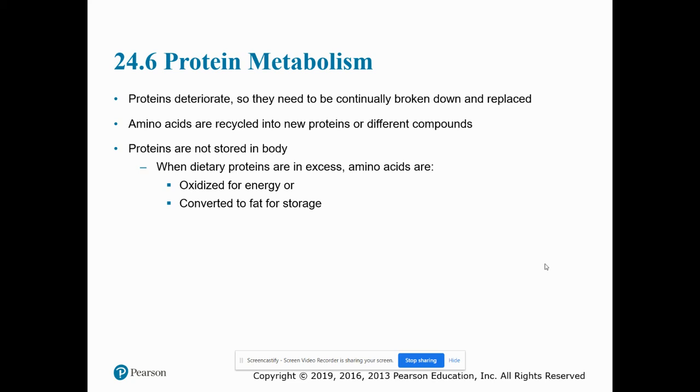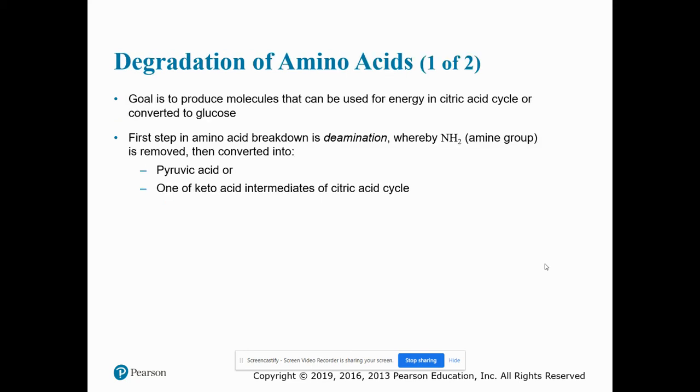Now we talk about protein metabolism. Proteins do deteriorate, and they need to be continually broken down and replaced. Amino acids are recycled into new proteins or different compounds. Proteins are not stored in the body. When dietary proteins are in excess, amino acids are either oxidized for energy or converted to fat for storage, but they are not stored as proteins.